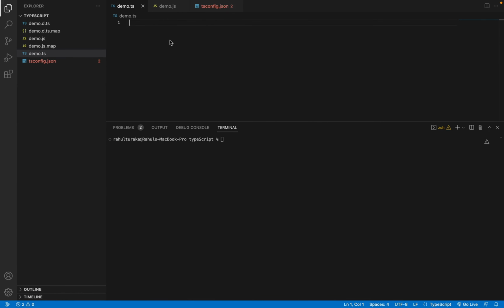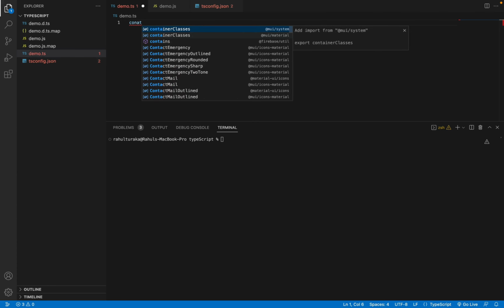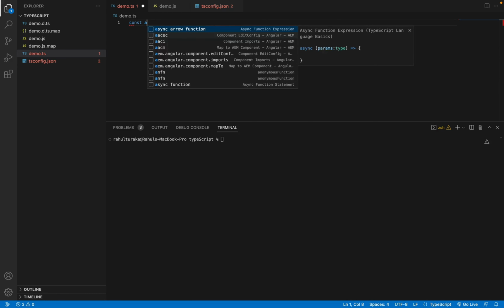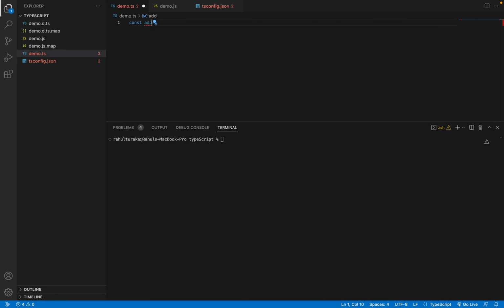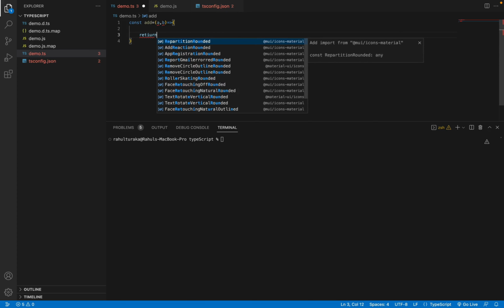Alright guys, now let's learn how to use TypeScript in functions with a simple example. Let me write a function. I'll take a function called add. I'll take two parameters for it, a and b, and I'll use a return.